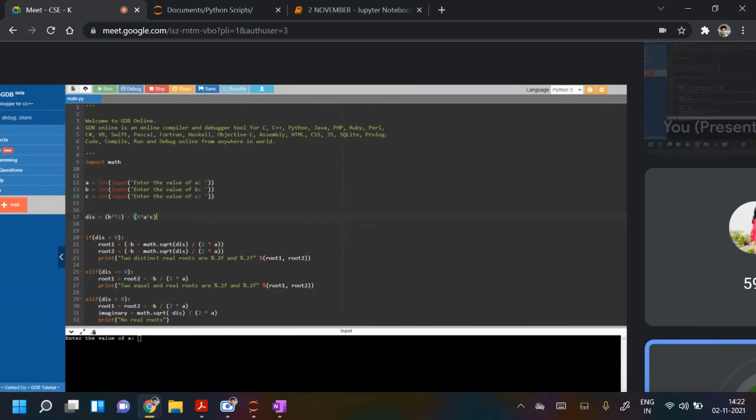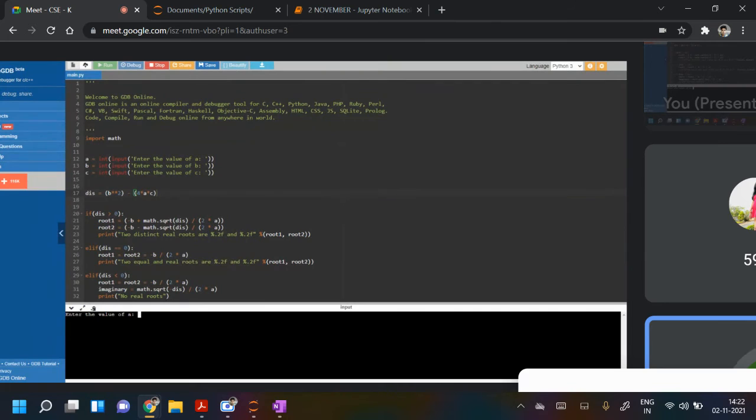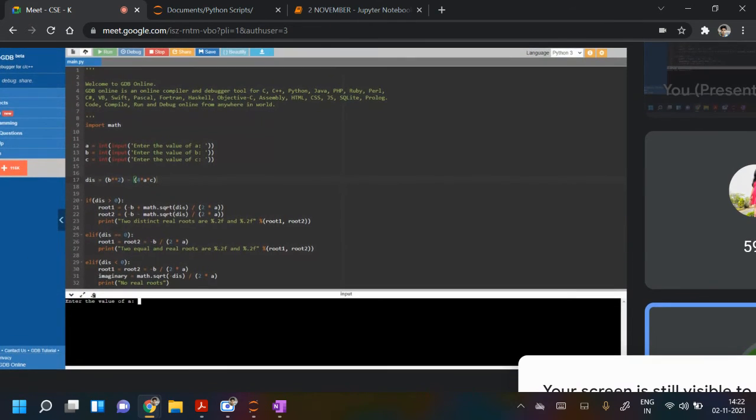Okay, you are also finding roots. So two distinct real roots are this and this. And if discriminant is 0, then this. Okay, just run it. You give value of a, anything, like 1 0 1, you check. Yes, a is 1, b is 0, and c is 1. No real roots.